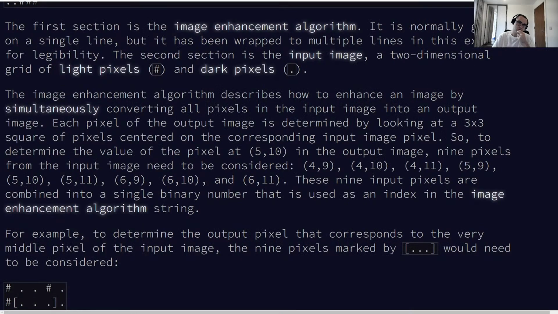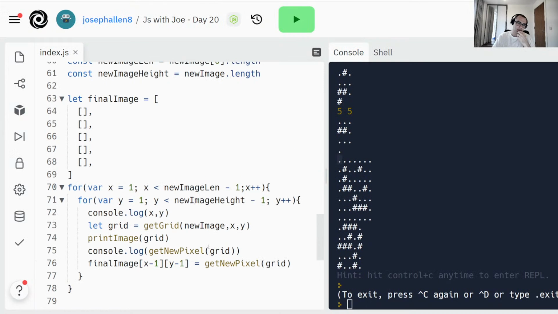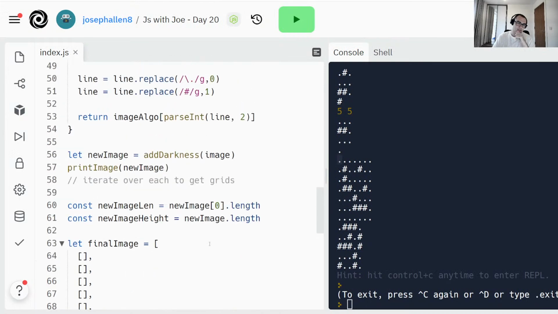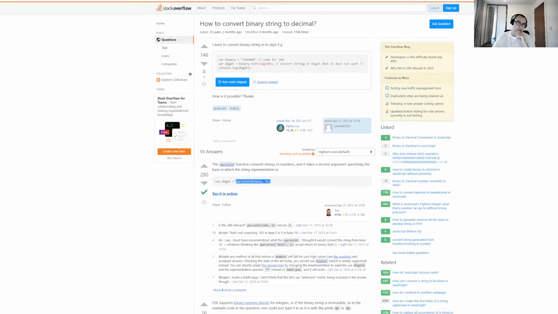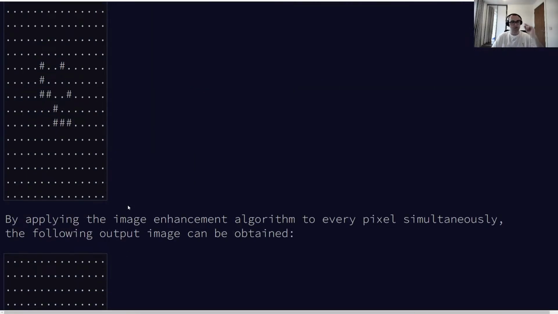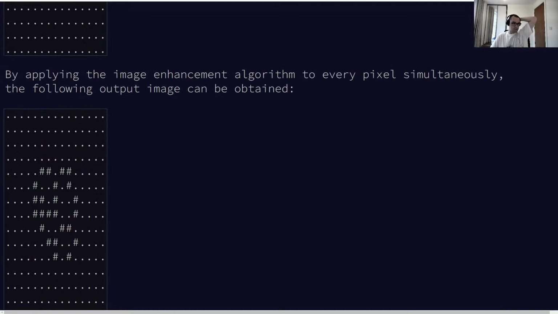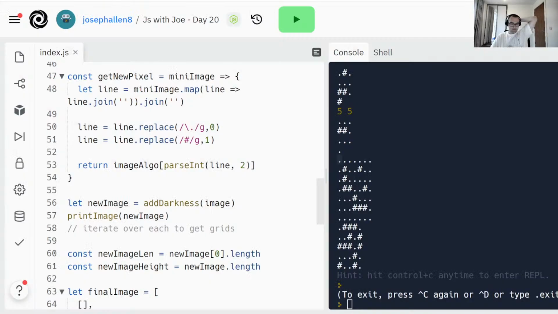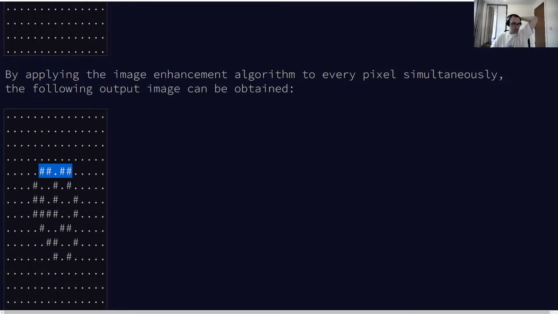Why did I pad it all with darkness then? I need to pad it with darkness twice. Is that right? How did they get that? Because it shouldn't grow otherwise, but it did grow. So this should still be inside the image somewhere though, because it shouldn't be using any new information.